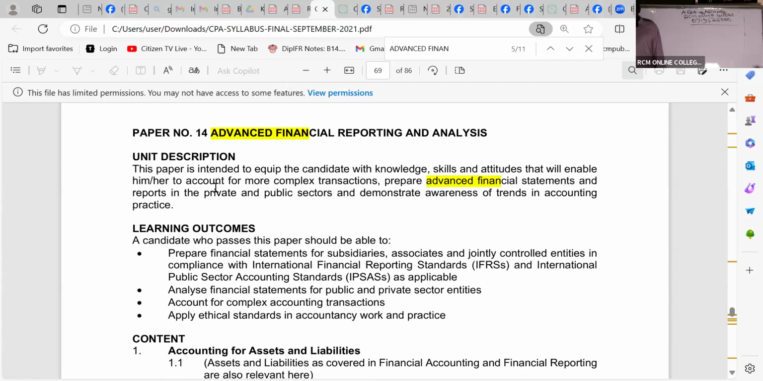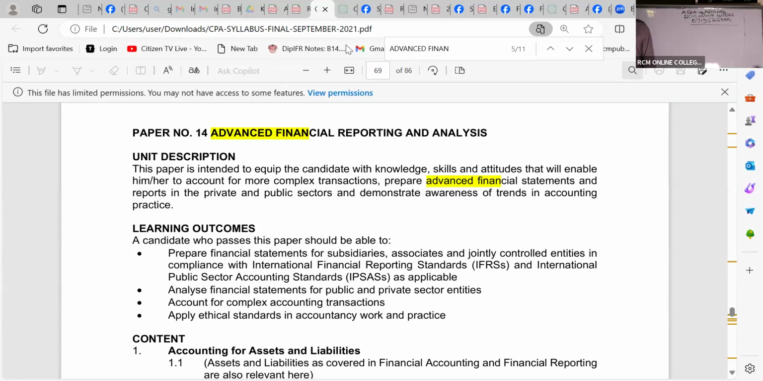So it's paper number 14. It is advanced financial reporting and analysis. So, the unit description: this paper is intended to equip the candidate with knowledge, skills, and attitudes that will enable him or her to account for more complex transactions, prepare advanced financial statements and reports in the private and the public sectors, and demonstrate awareness of trends in accounting practices.